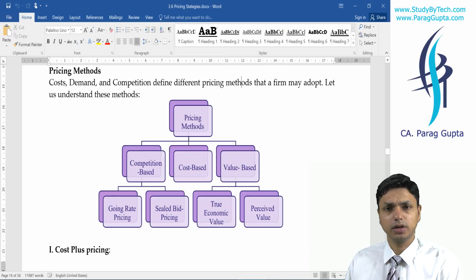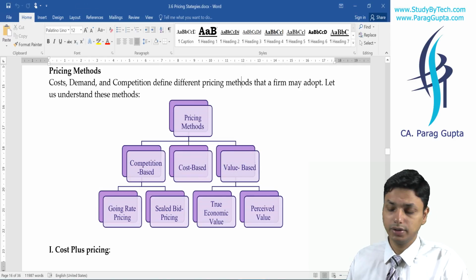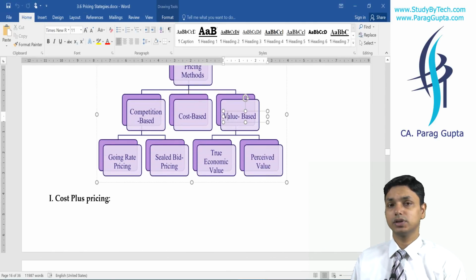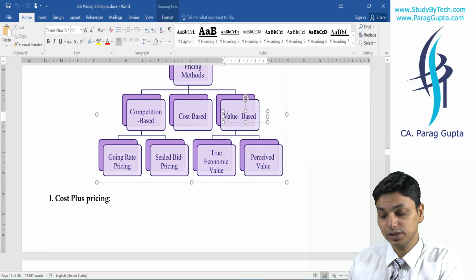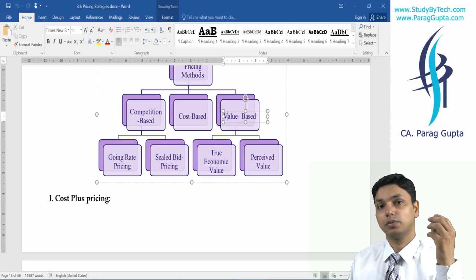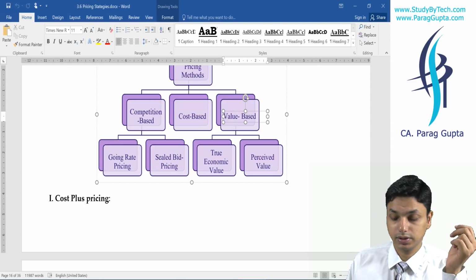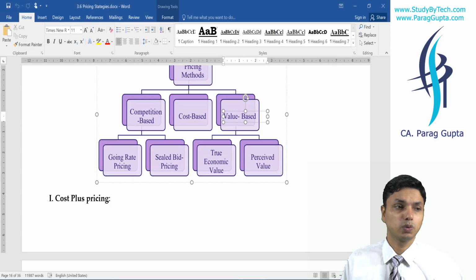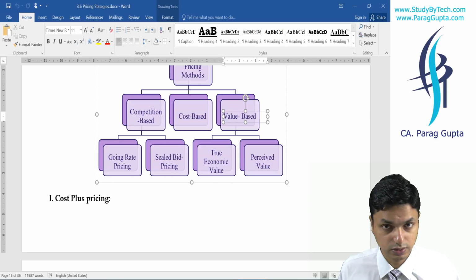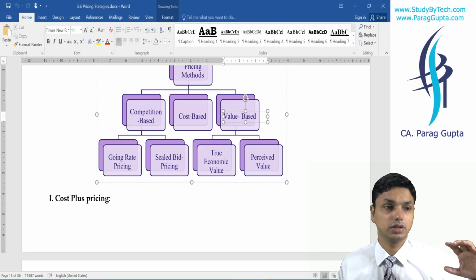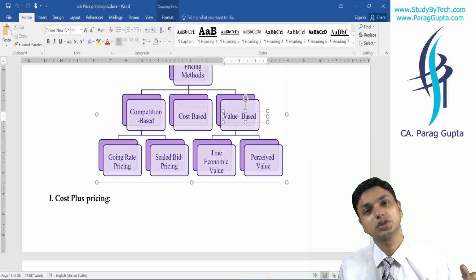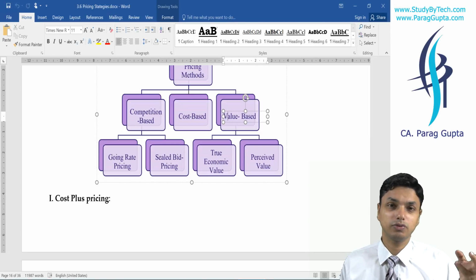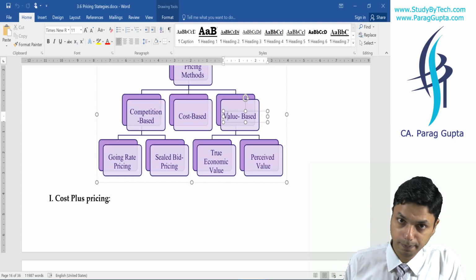Value based pricing is not given in international books. It is just in your study. I didn't find it in many books, so I will simply go ahead with the scope of the study material. Study material says that value based pricing is based on two major facts: perceived value and true economic value. Perceived value is the value the customer perceives, and true economic value means the value the customer gets in accordance with the values of the substitute product that is available.